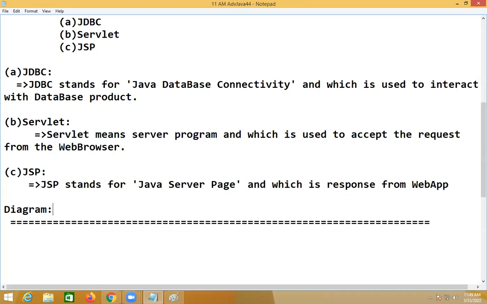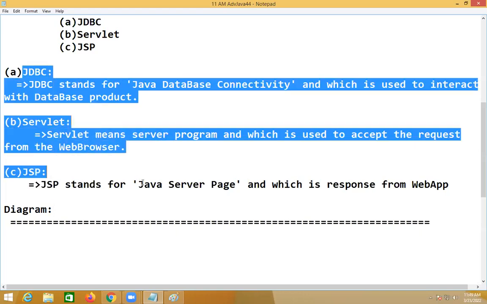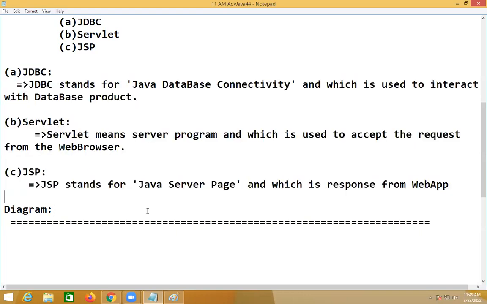So one line about each one anyway. Each one is one unit anyway.